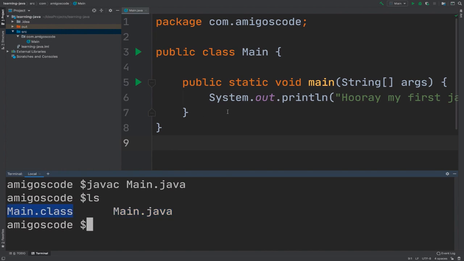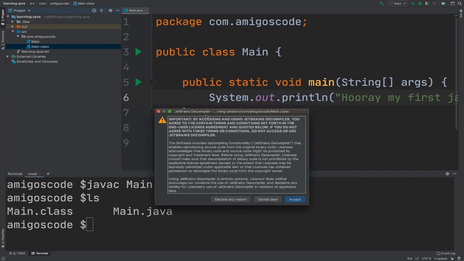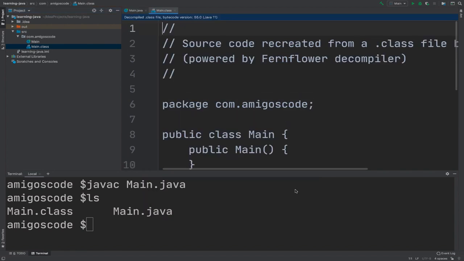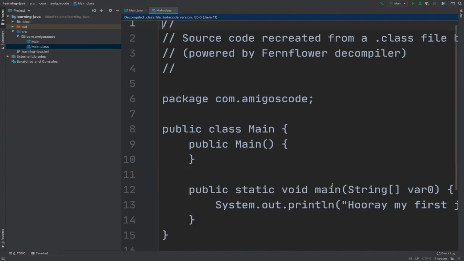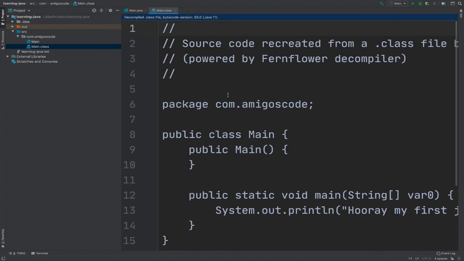Also you can see that we have this file which popped up here. So what I'm going to do is click on main.class. So let's open this class and see what's inside. I'm going to accept this, and right here, if I collapse this, you see that this file is the exact same thing as our main.java.